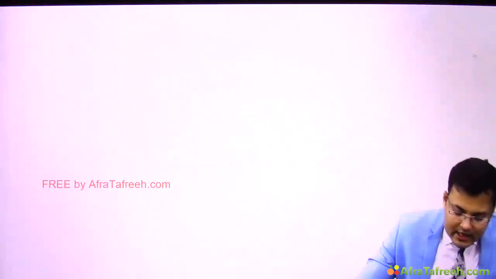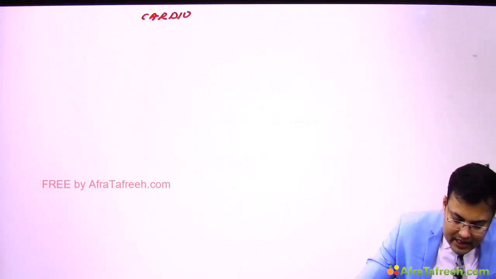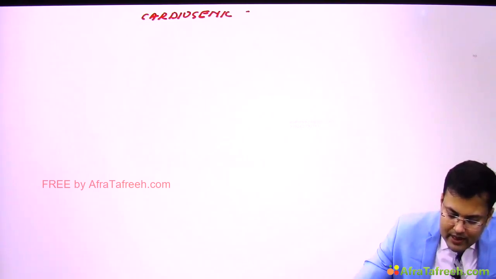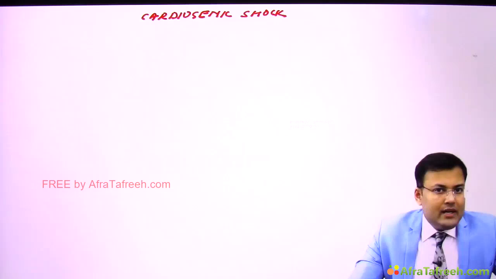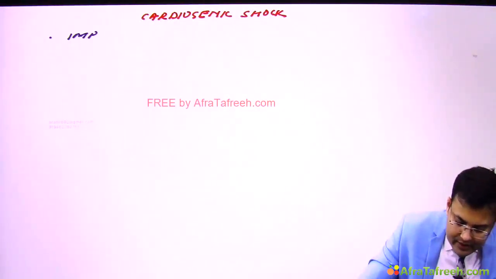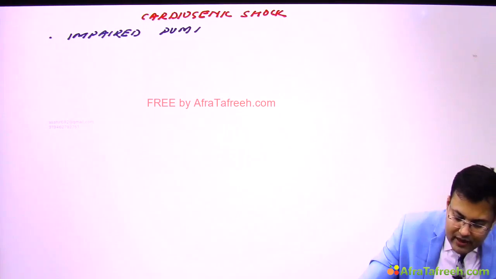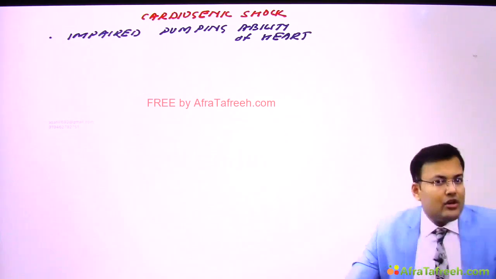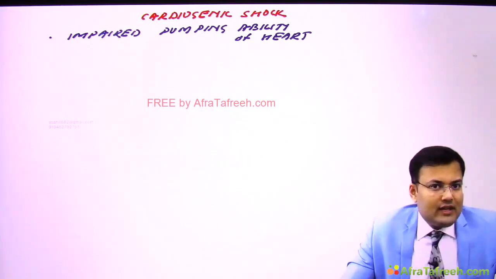Now we are going to discuss cardiogenic shock. And what happens in cardiogenic shock? There is impaired pumping ability of the heart to pump blood. So it is characterized by impaired pumping ability of the heart. Especially the left ventricle is not able to pump blood out of the left ventricle.